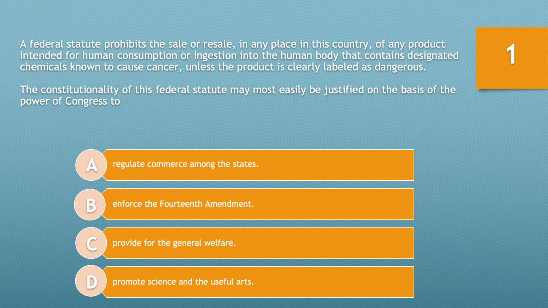Let's move on to question number 1. A federal statute prohibits the sale or resale in any place in this country of any product intended for human consumption or ingestion into the human body that contains designated chemicals known to cause cancer, unless the product is clearly labeled as dangerous. The constitutionality of this federal statute may most easily be justified on the basis of the power of Congress to A. Regulate commerce among the states,